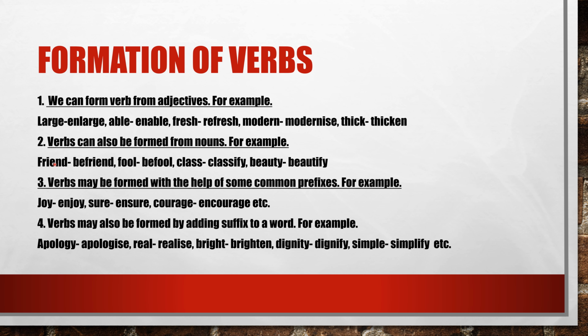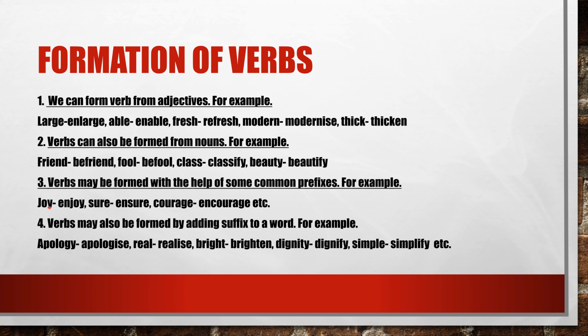Second rule is verbs can also be formed from nouns. For example, friend. So the word friend is a noun. We can make it a verb like this: befriend. Fool, befool. Don't try to befool me. Class, classify. Classify these objects. Beauty, beautify.